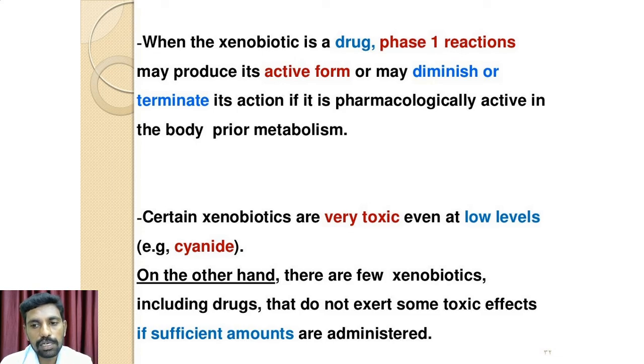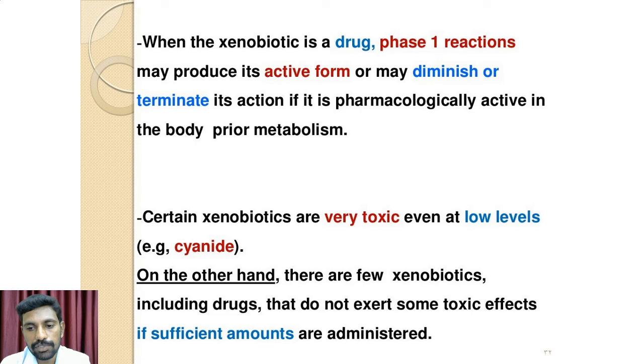So even a low amount or low concentrations of toxic xenobiotic compounds are also very dangerous. For example, cyanide. Cyanide is a chemical compound which is a xenobiotic.